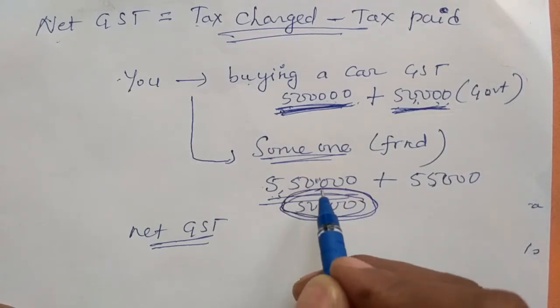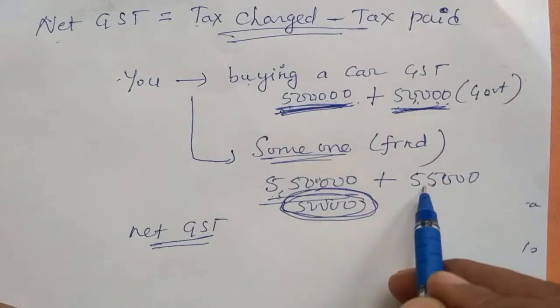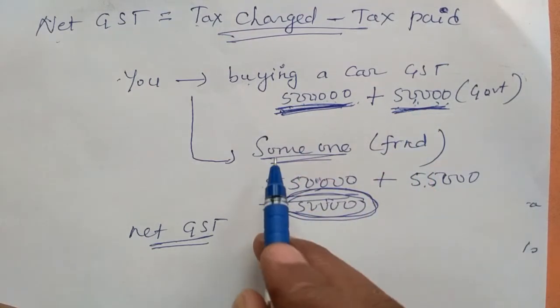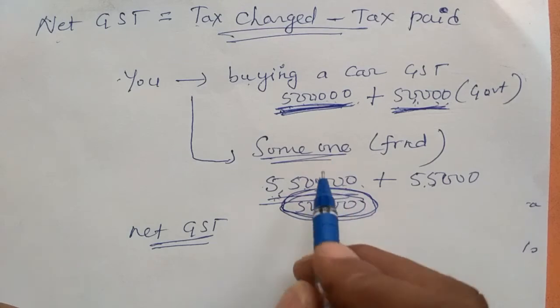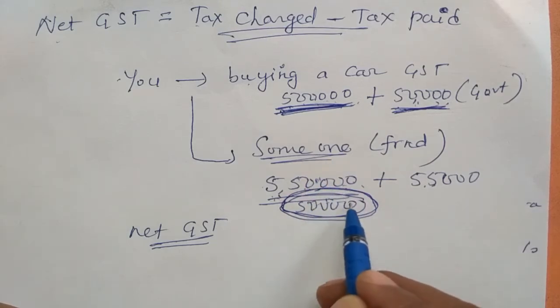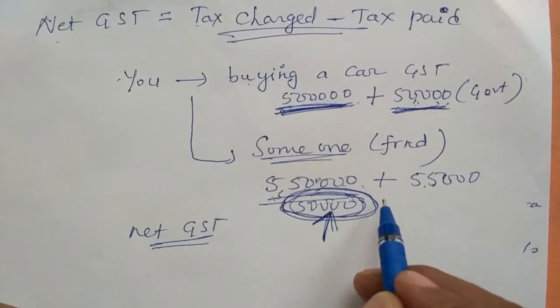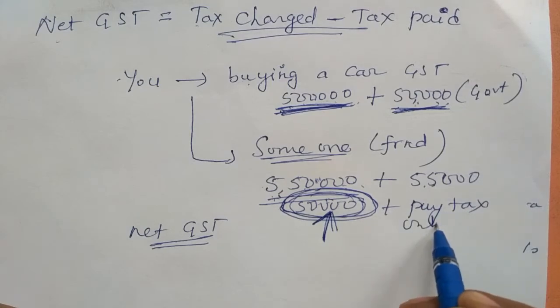So what the government says is that for how much you are adding to the previous value, for that you pay tax. So for 5 lakh rupees it is 50,000. Now that car rate was increased to 5 lakh 50,000. That means in that car rate 50,000 increased. So 50,000 increased means pay tax only for 50,000.